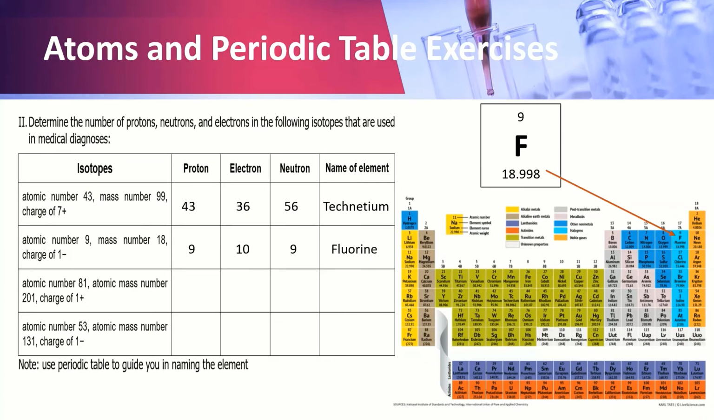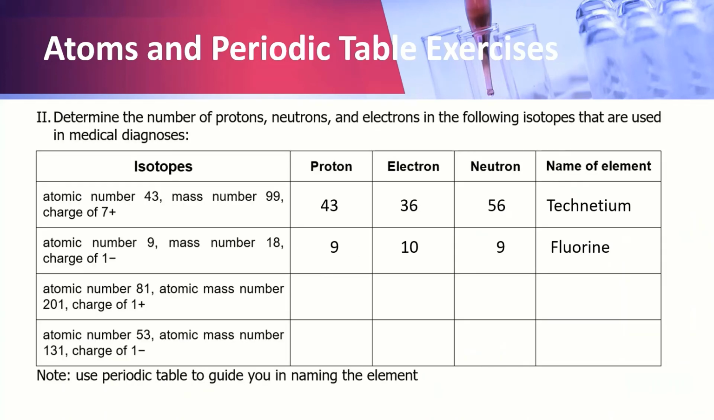The second isotope has an atomic number of 9, mass number of 18, and a charge of negative 1. It has 9 protons, 10 electrons, and 9 neutrons, and the name of the element is fluorine. For the remaining 2 isotopes, try to do the exercise on your own.